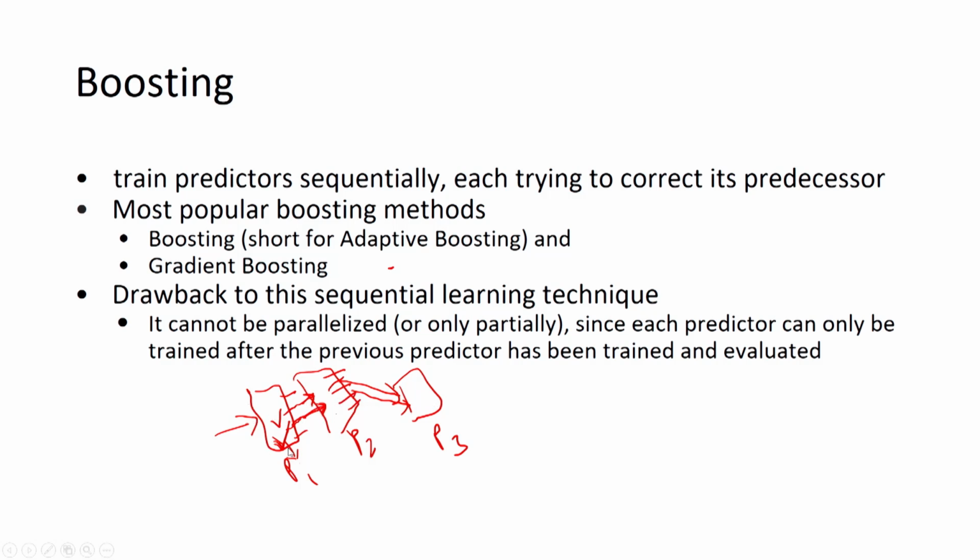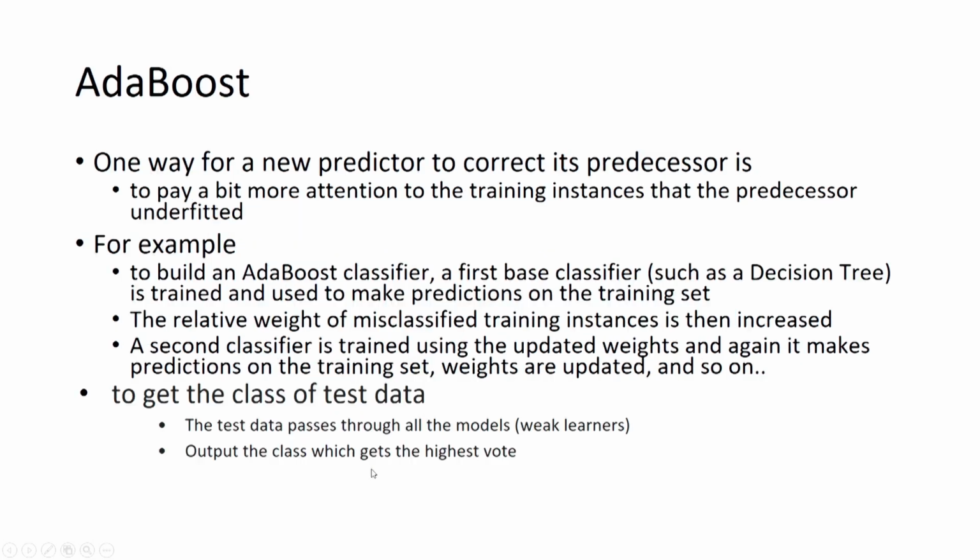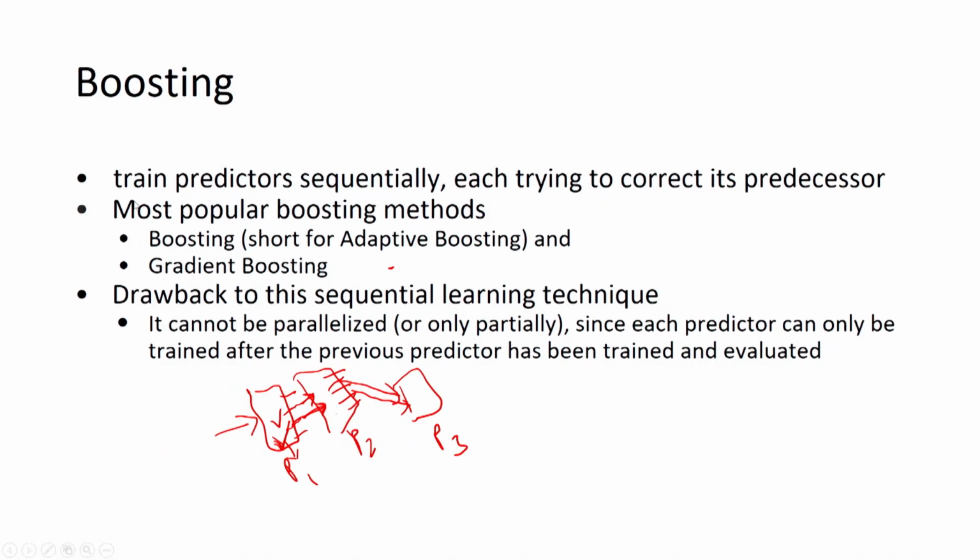It is necessary that the first predictor will be trained, then we will start the training of the second predictor, and so on. So, this is the disadvantage of boosting. So, what is ADA boosting? We have seen there are two methods, ADA boosting and gradient boosting.